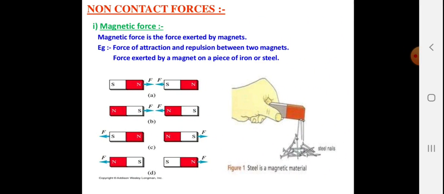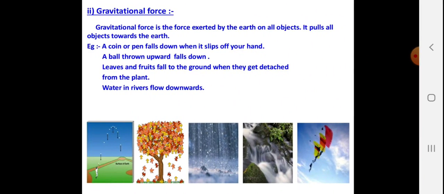Non-contact force, very important, that is the magnetic force. You know that opposite poles attract and similar poles repel each other. Magnetic force is the force exerted by a magnet: the force of attraction and repulsion between two magnets, and the force exerted by a magnet on a piece of iron or steel.